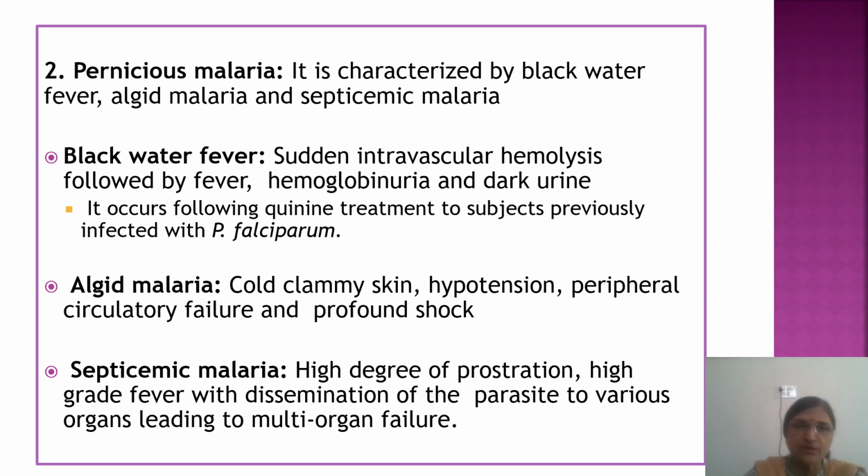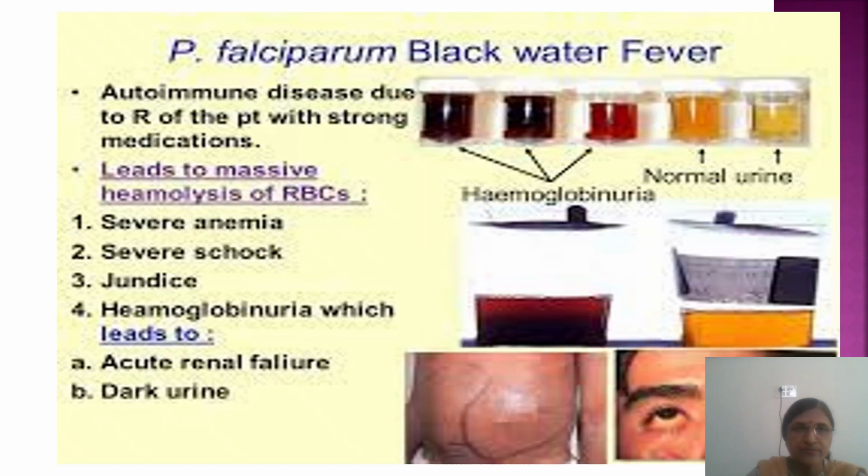And it is mainly seen in P. falciparum. In algid malaria, there is cold clammy skin, then hypotension, peripheral circulatory failure, and shock symptoms. Septicemic malaria shows a high degree of prostration, high grade fever with dissemination of the parasite to various organs, causing multi-organ failure. So here you can see the urine color is dark, that is seen in hemoglobinuria. It is almost dark brown or black in color. Then the patient has hepatosplenomegaly, so the liver and spleen are enlarged. The patient has jaundice, mainly hemolytic jaundice, and then goes into renal failure.